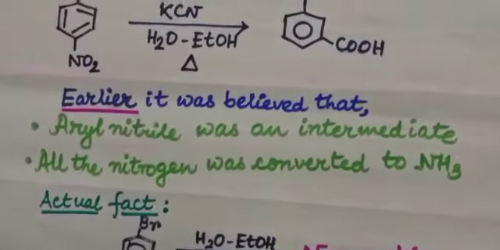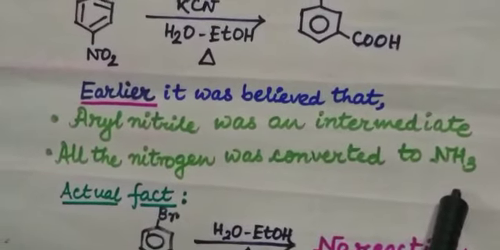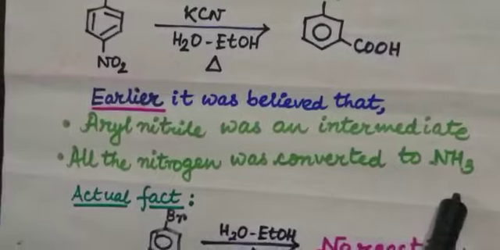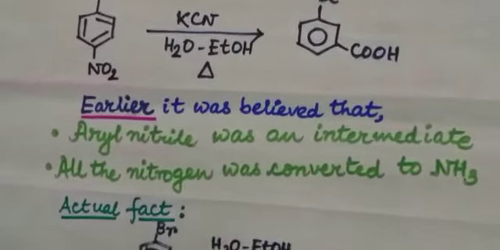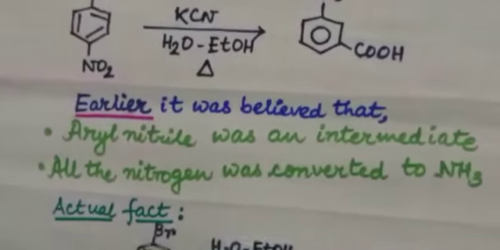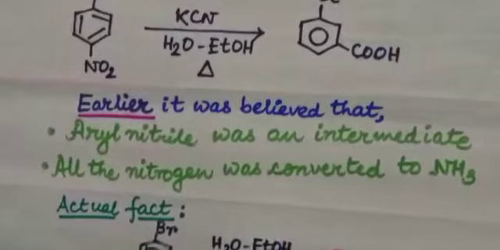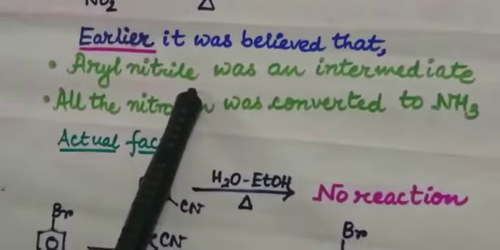It was also thought that all the nitrogen was converted to ammonia during the reaction. The reason behind this type of thinking was that ammonia is evolved during the cyanide hydrolysis, so this would also indicate the formation of an aryl nitrile intermediate.